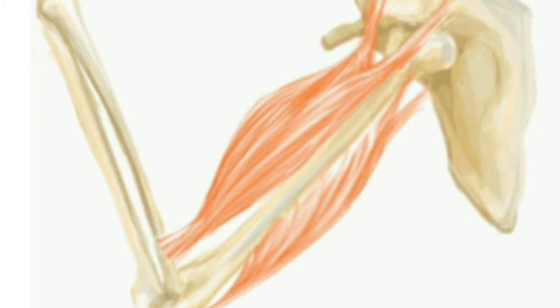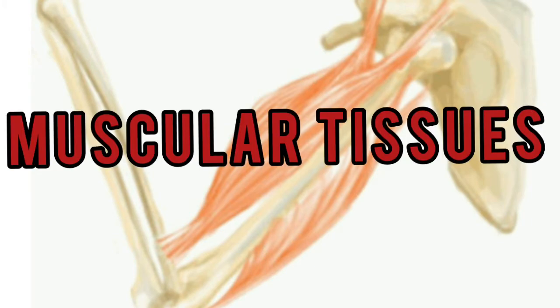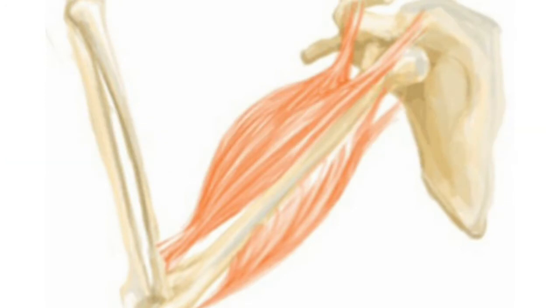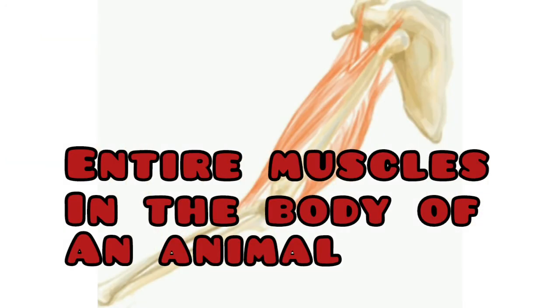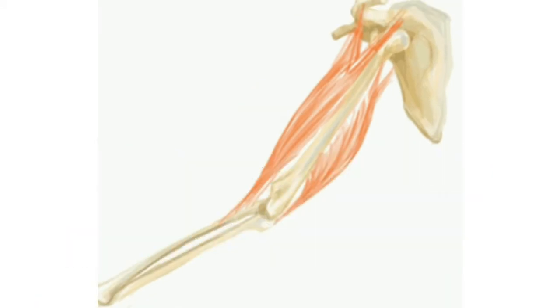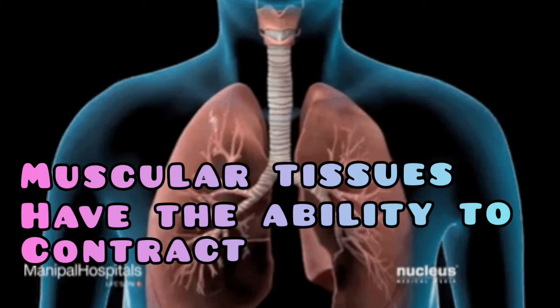Dear children, today's topic is muscular tissues. Now, what do you mean by muscular tissues? All the muscles which are present in the body of an animal are made up of muscular tissues or muscle tissues. Now, muscular tissues have a unique ability to contract.